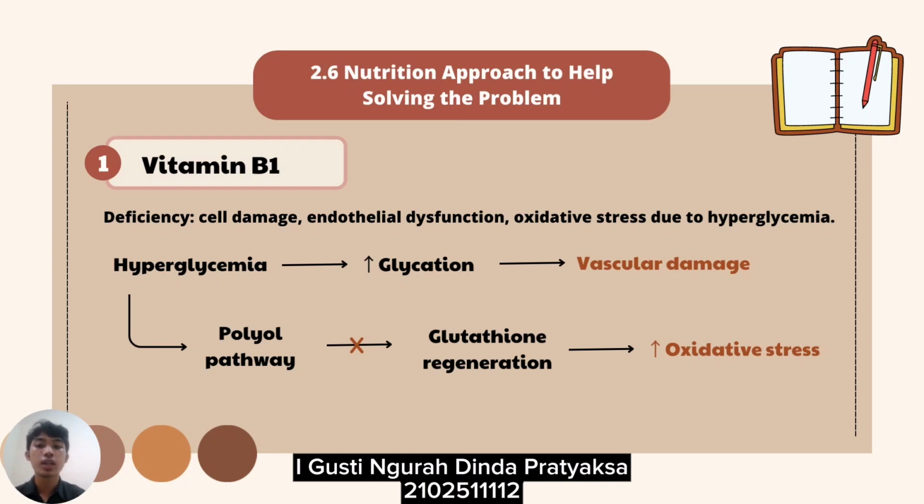This hyperglycemia can also increase the glycation of protein, both intra- and extracellular, and lead to vascular damage such as atherosclerosis. It can also activate the polyol pathway of glucose metabolism, which can disturb glutathione regeneration by using NADPH and cause an increase of oxidative stress.